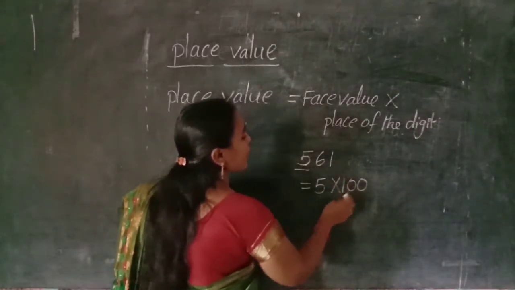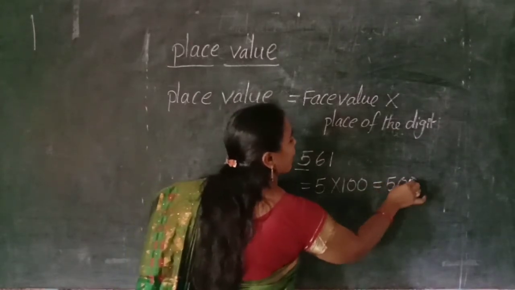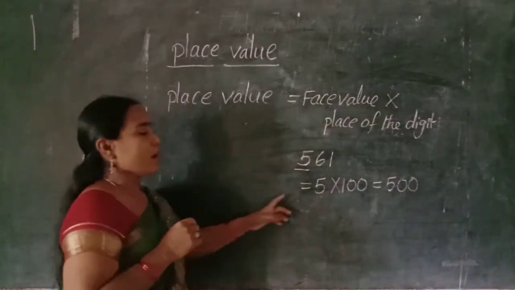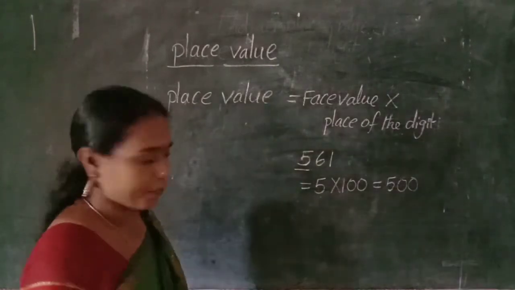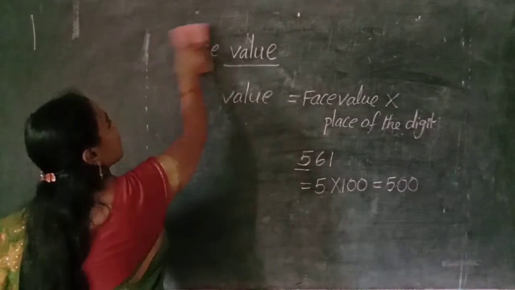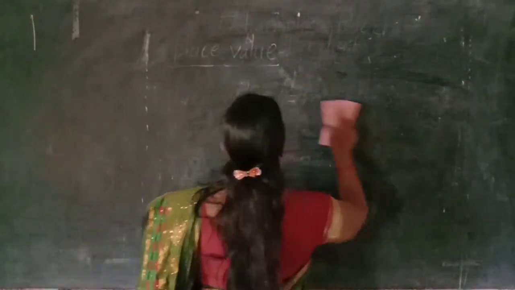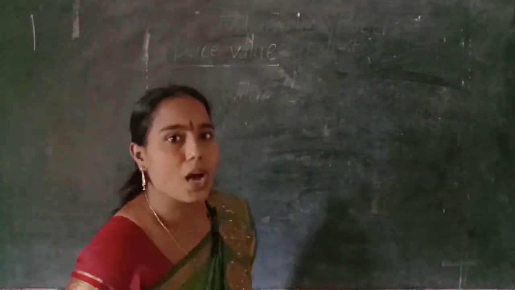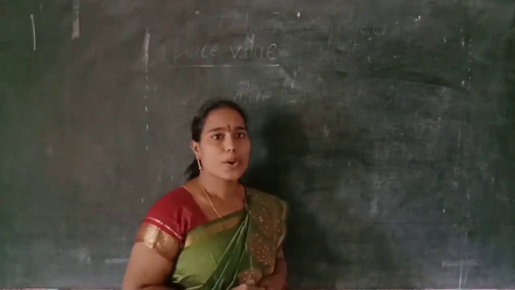So, 5 into 100 is equal to 500. Are you clear, children? That is how we find the place value. Now, I will explain these three values in one sum.